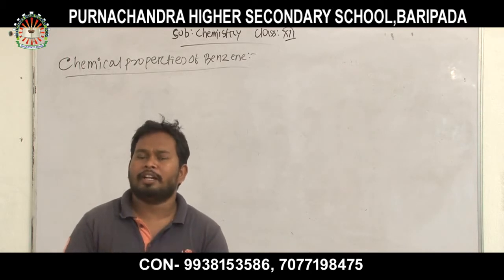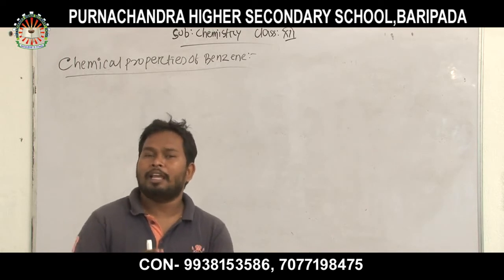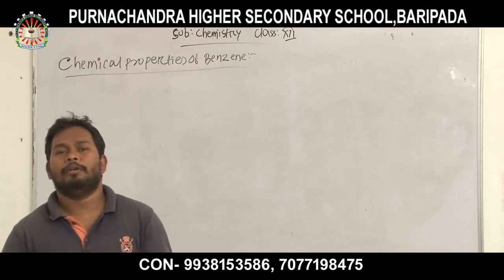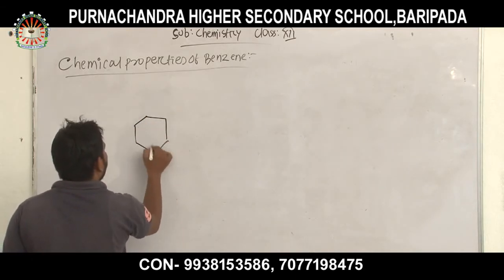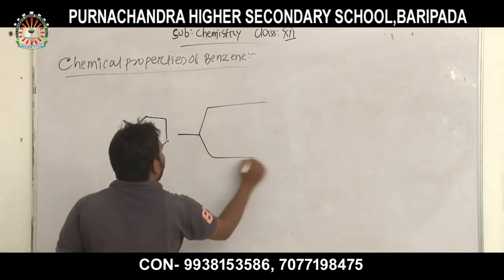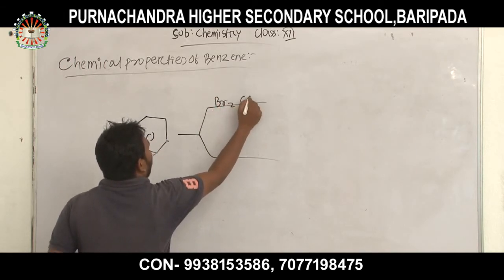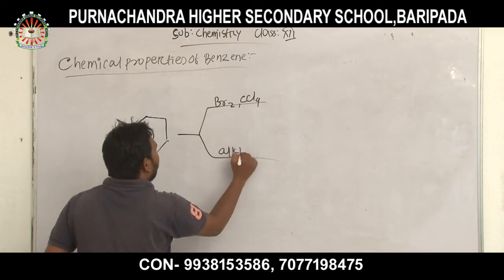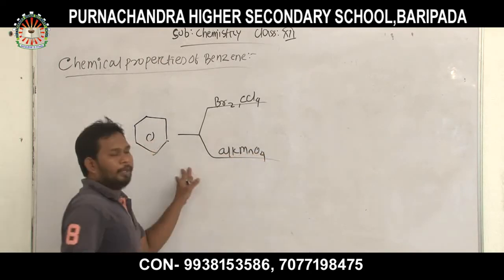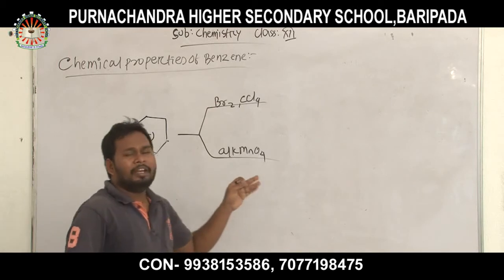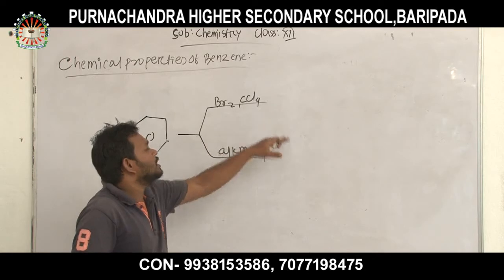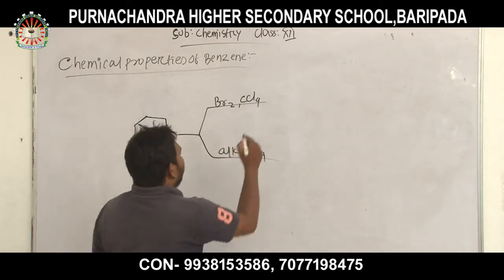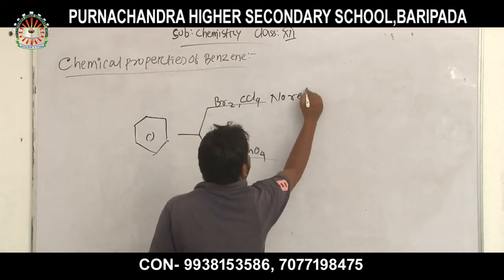It does not undergo addition reactions like an alkene, unless it contains a double bond. For example, benzene generally does not undergo addition reaction in presence of CCl4 or carbon tetrachloride. That is, no reaction takes place.